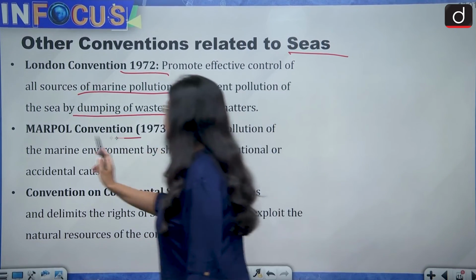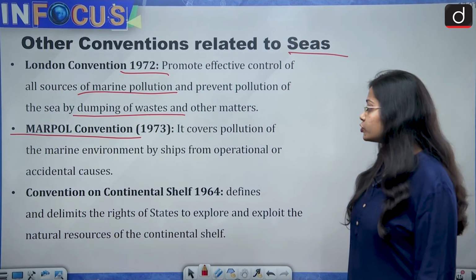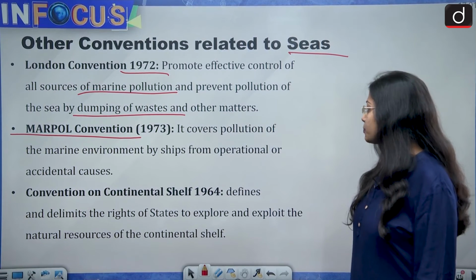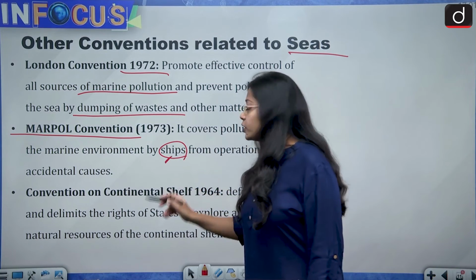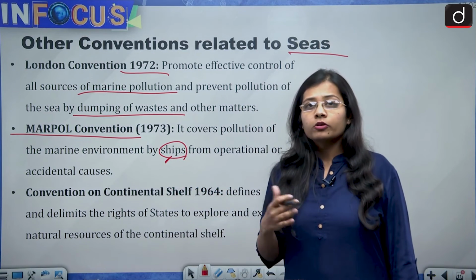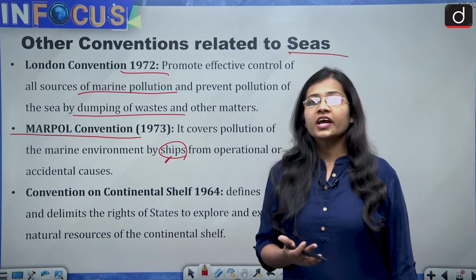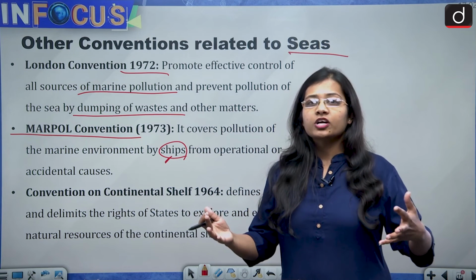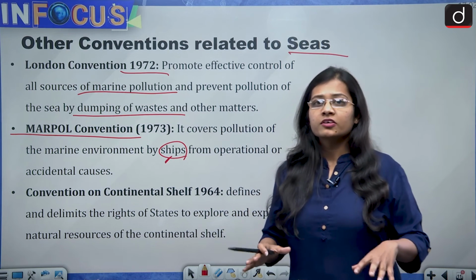Then comes the Marpol Convention 1973. It also talks about pollution of the marine ecosystem by ships from operational or accidental causes. And this pollution is on the rise, because nowadays a lot of ships, when they are not able to work properly or get damaged, release oil, which causes a lot of damage to the sea.